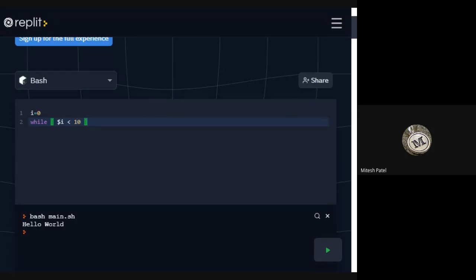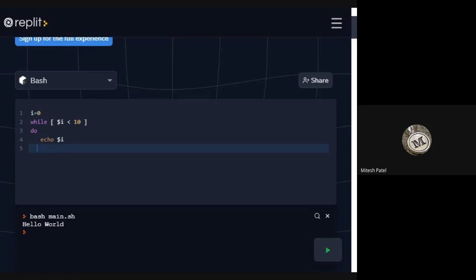Then put a space. Here do. Here I will write $i to print the value. Then the increment or decrement operator.